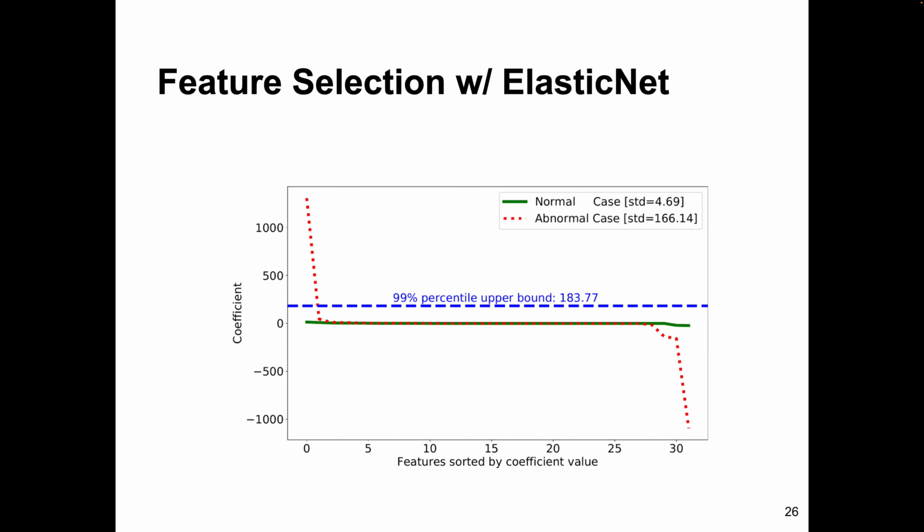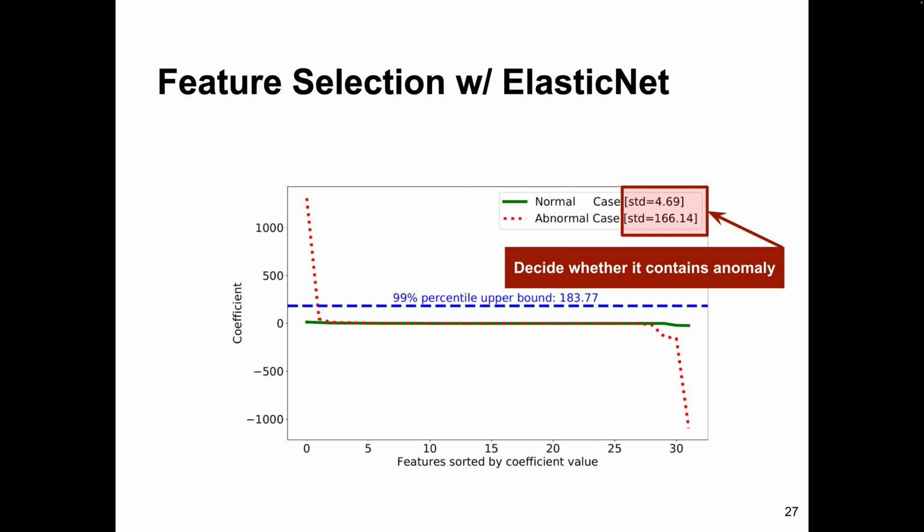What ElasticNet provides is that given a table like this, it will analyze and show the coefficient of each feature related to the result. We can know how correlated each feature is to the duration of the span. You can see here the green solid line is the normal case, where there is no anomaly injected, and it is very flat. In mathematical language, its standard deviation is very low.